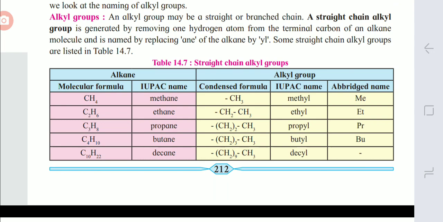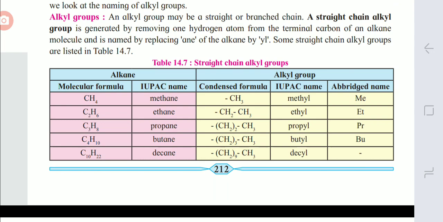An alkyl group may be a straight or branched chain. A straight chain alkyl group is generated by removing one hydrogen atom from the terminal carbon, that means the ending carbon of the alkane molecule, and is named by replacing the word ANE by YL. So your alkane becomes an alkyl group. Here some alkyl groups are in front of you. CH4, if you remove one hydrogen, then the group is CH3, and replace the word ANE by YL.